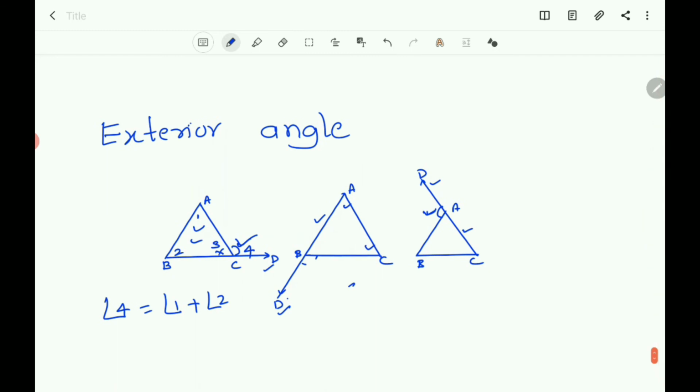And you see here in the second triangle, angle CBD is the exterior angle, and angle A and angle C are the interior opposite angles. And in the third case, angle BAD is the exterior angle, and angle B and angle C are the interior opposite angles. So here you can observe that the exterior angle is equal to the sum of the interior opposite angles.